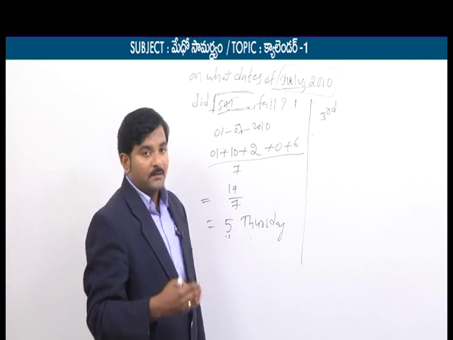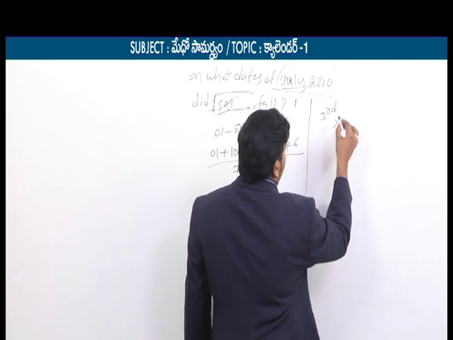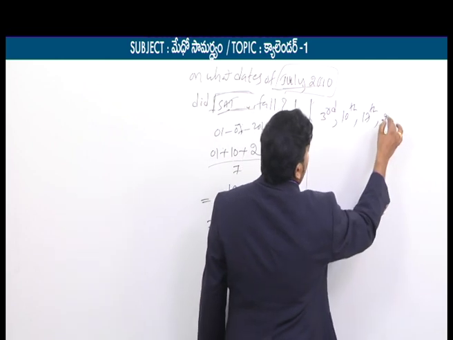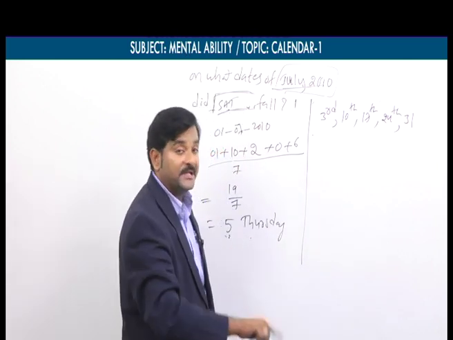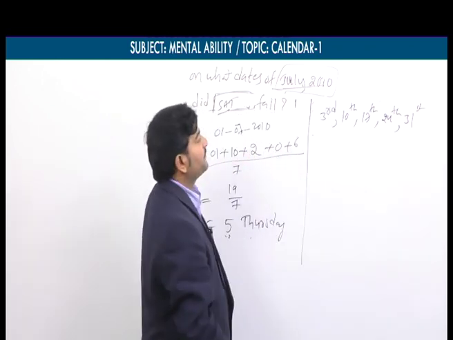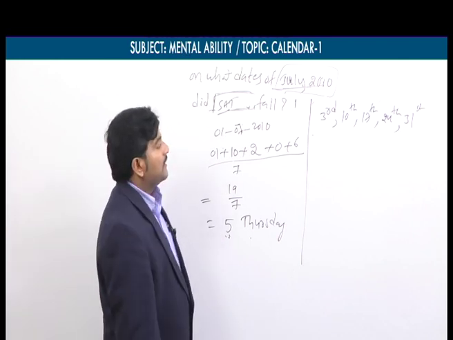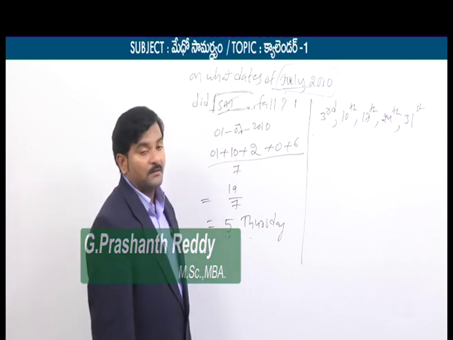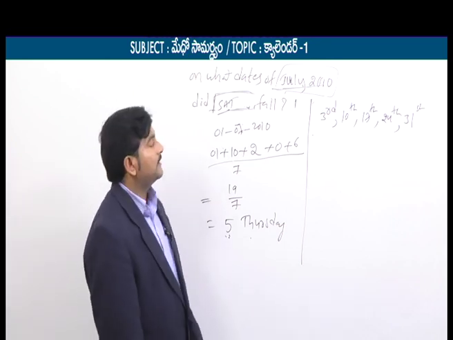Just now I told you, after every 7 days the same day will come. That's why 3rd, adding 7 gives 10th, adding 7 gives 17th, adding 7 gives 24th, adding 7 gives 31st. Wow, the July month has 31 days also. That's why in that month how many Saturdays will you get? You get 5 Saturdays in July 2010. Therefore 3rd, 10th, 17th, 24th and 31st. On these 5 dates Saturday fell in the given month, in the given year 2010.